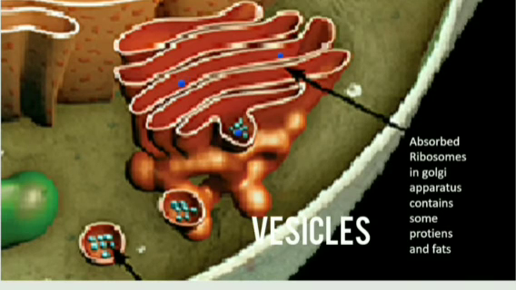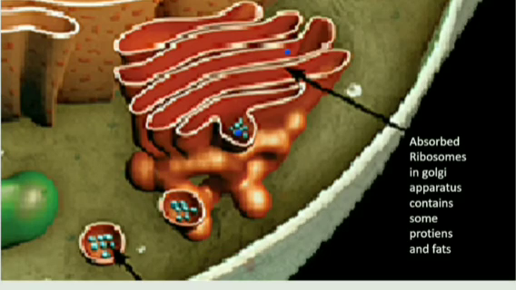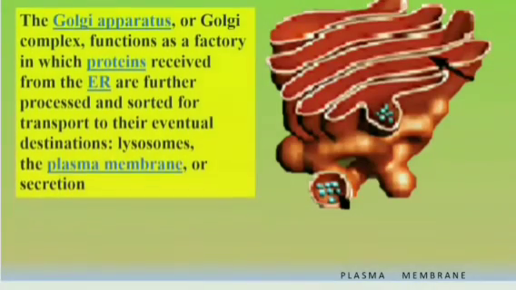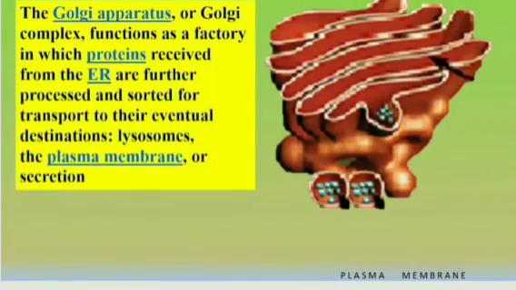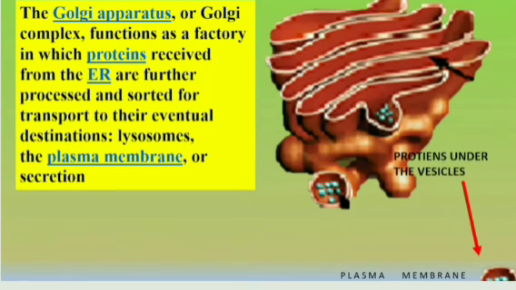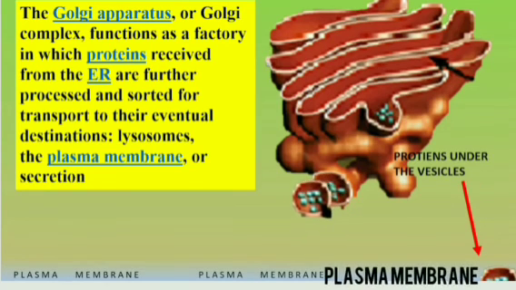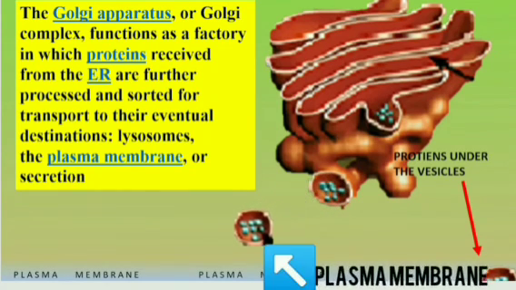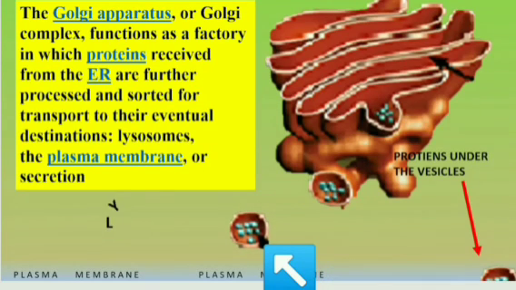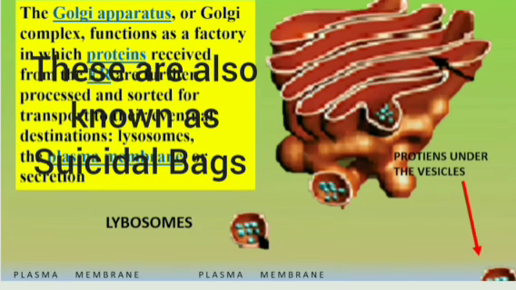So the Golgi apparatus works as a factory which makes more proteins, and the packets of proteins are known as vesicles. After some time, it passes through the plasma membrane and there is another budding of these vesicles. This is known as lysosomes. So lysosomes form due to the budding of Golgi bodies.